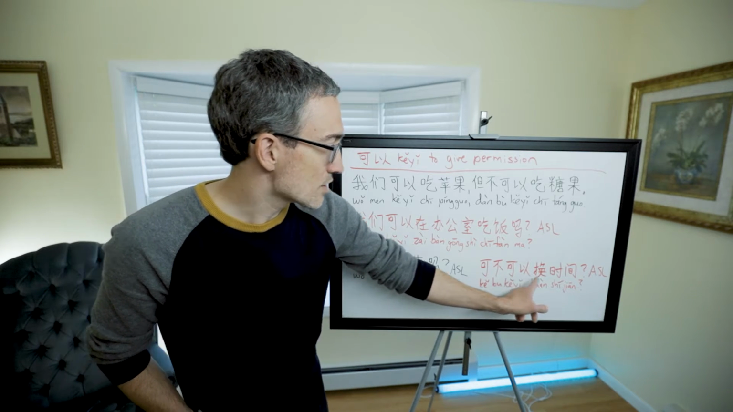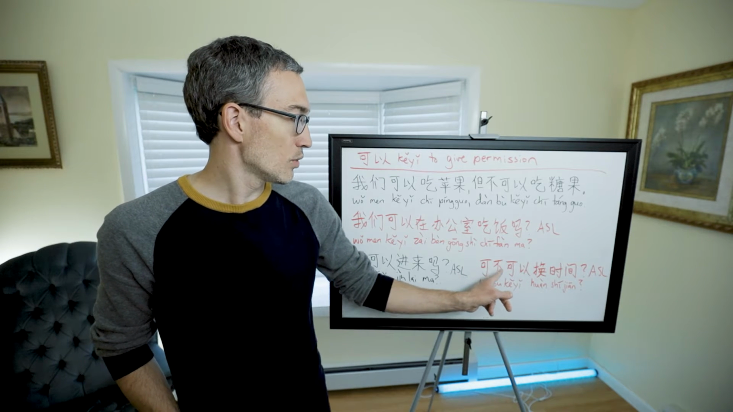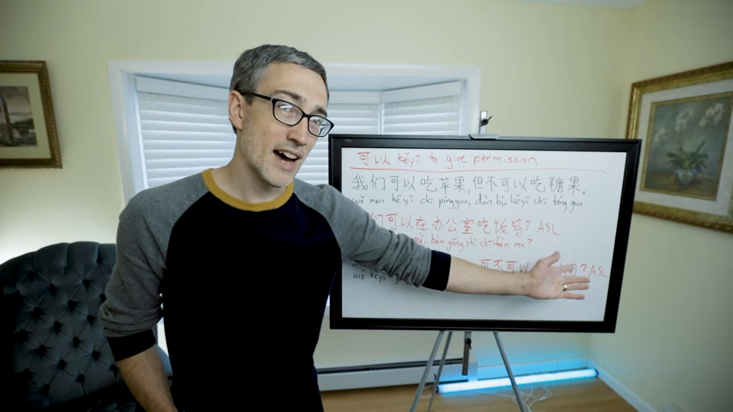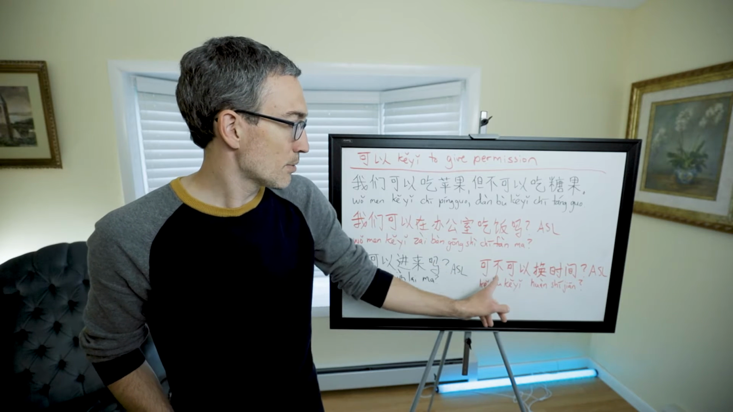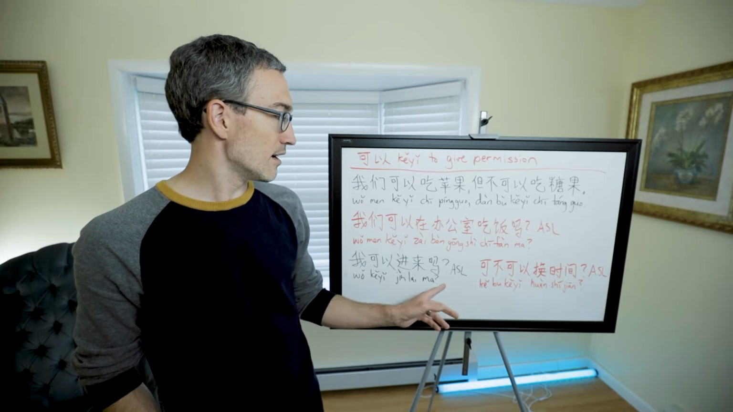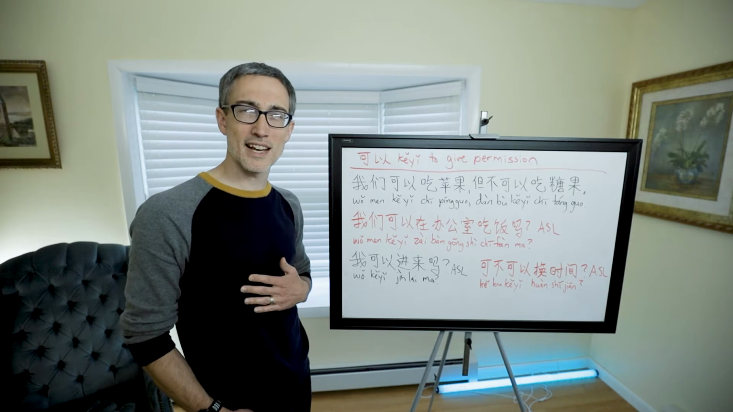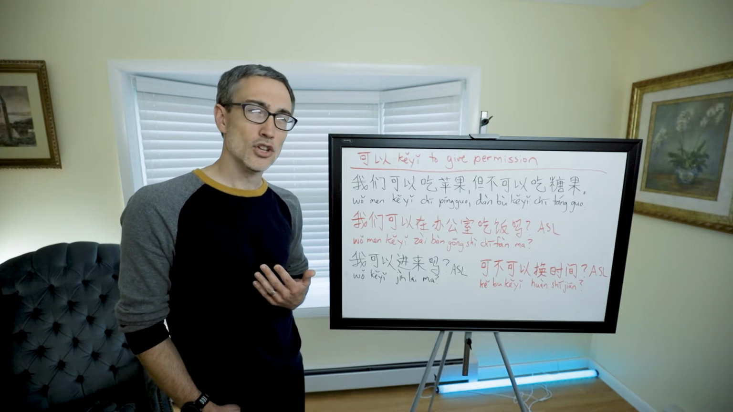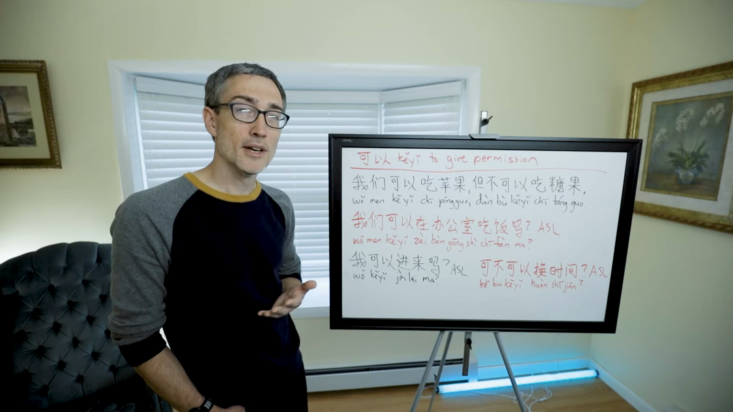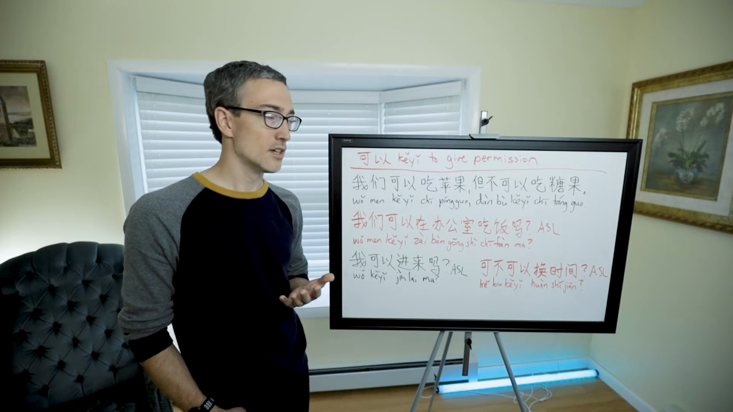可不可以换时间? Can we change the time? Or can I change the time? It doesn't say who, but 可不可以换时间? Can we change the time? And so here it's not asking about permission, because it's not necessarily saying, do we have permission to change the time? But is it going to work to change the time? Is that a viable option?